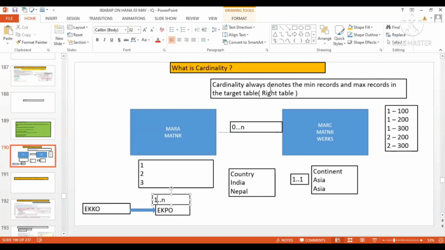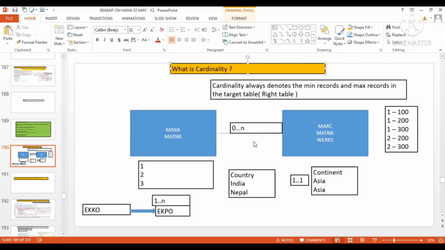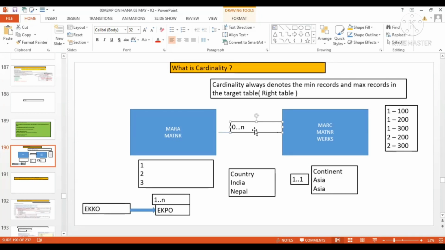So this is about the cardinality. We understood that cardinality always belongs to the right table, not the left table. Don't get confused. This 0 does not stand for the left table and n for the right. The 0..n stands only for the right table. The cardinality stands for the right table. Okay.